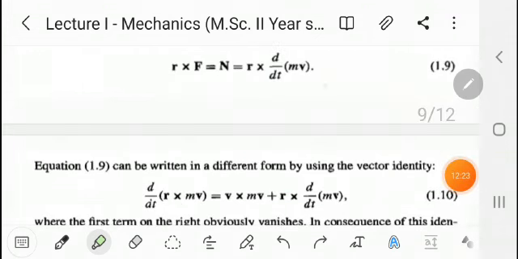Serially we give the number. This equation is equation number 9.